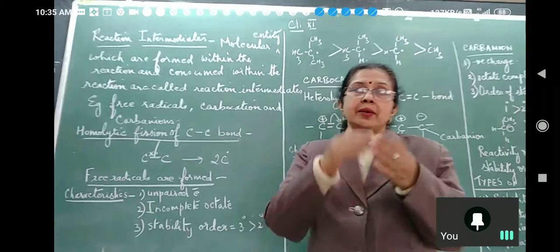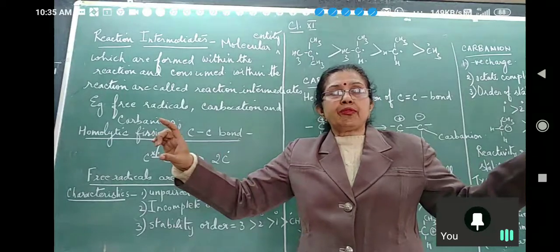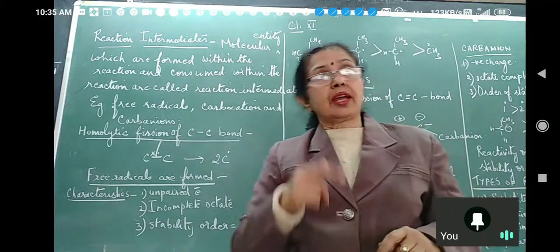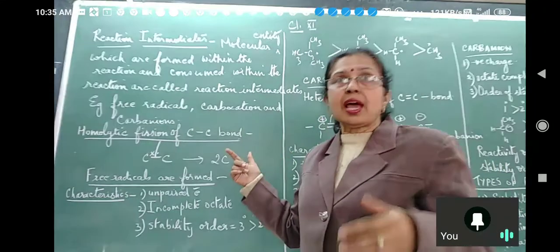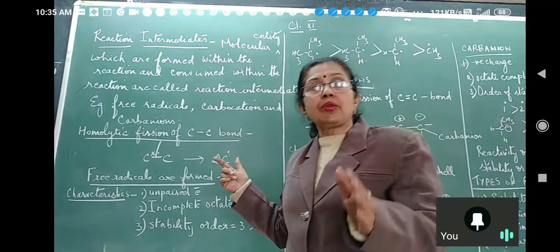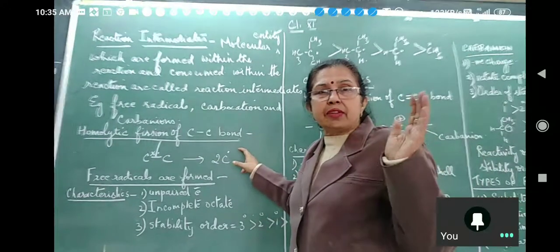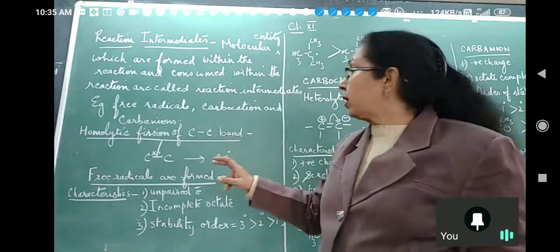That is, the bond is very strong. So, carbon forms hundreds of compounds because of this property of catenation. There are other elements also which show the property of catenation like phosphorus and silicon, but they do not form very long chains. But carbon, even thousands of carbons can be linked together to form organic compounds.